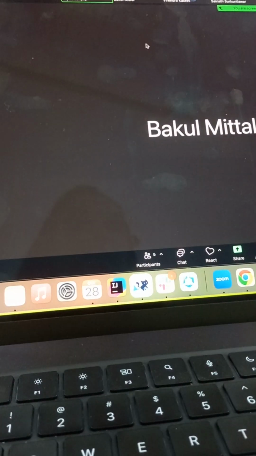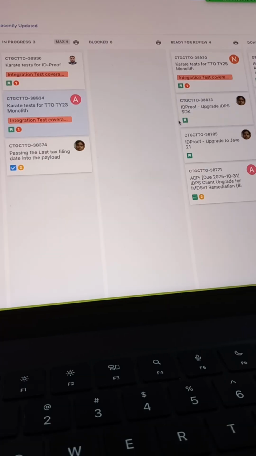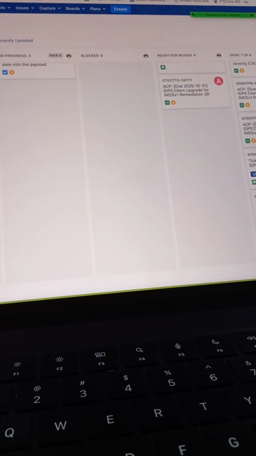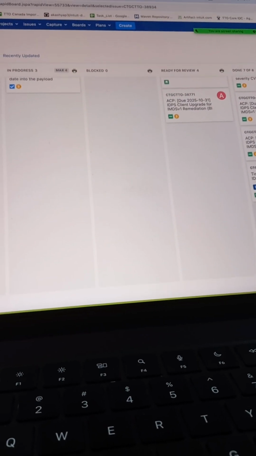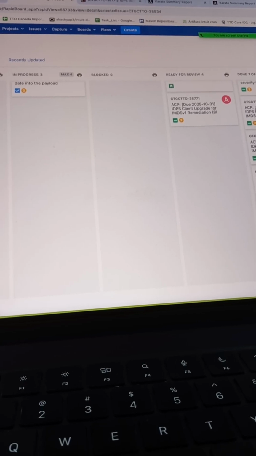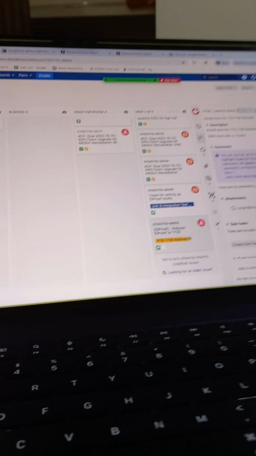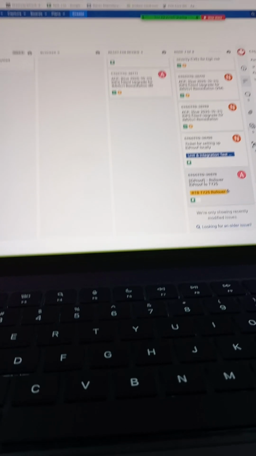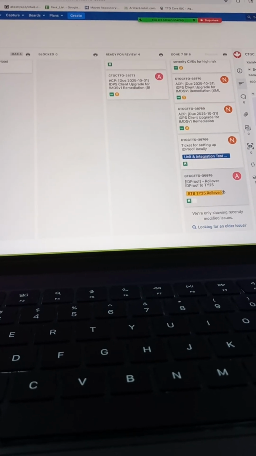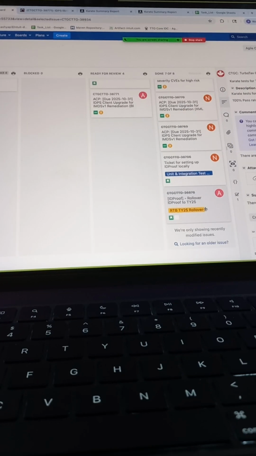Okay, sure. And one more thing, Bakul. For IDP, for the rollover issue, ID proof, I have closed this ticket as you told me yesterday. So we don't need to check in the call environment, right? I would recommend, for ID proof, once we get to Cyrite, he has a couple of PRs as well. Once all of the PRs are done for ID proof, you can do one quick sanity test in call.